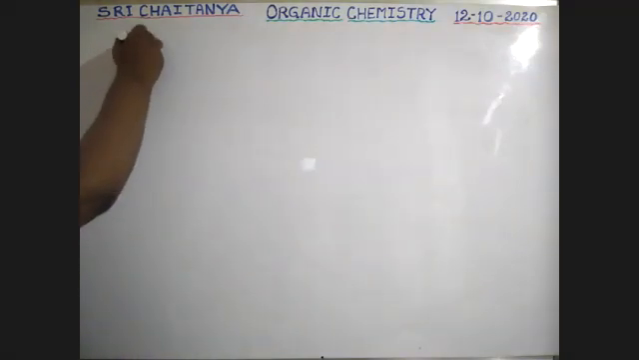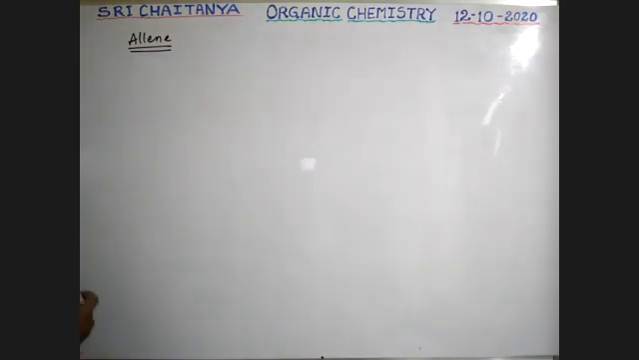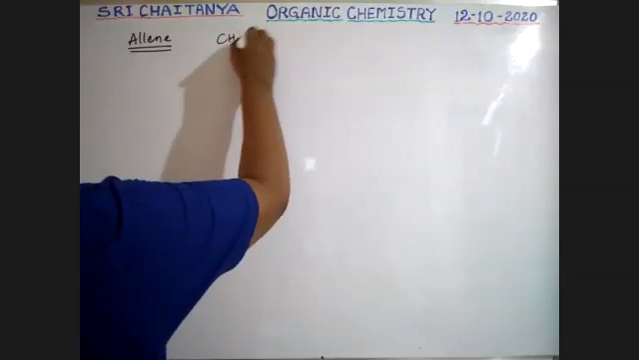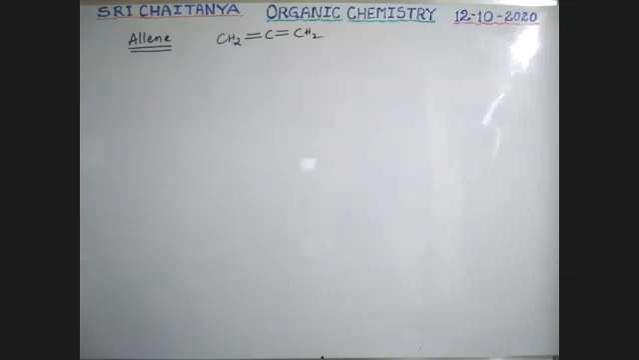Allene. Next compound, allene. The example is this one: CH2=C=C=H2. This is allene, boys. Listen carefully.